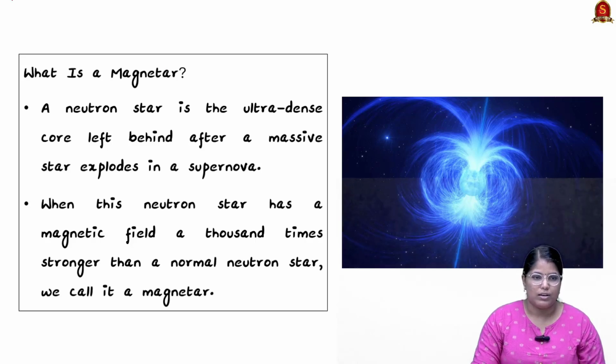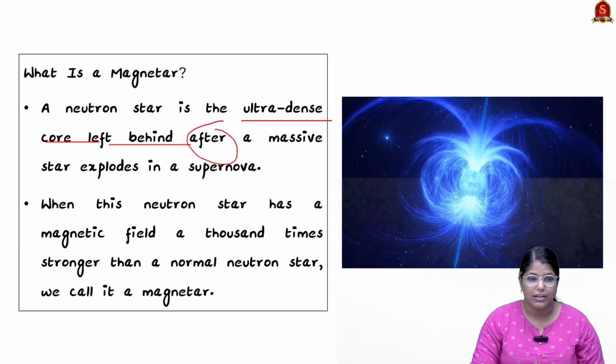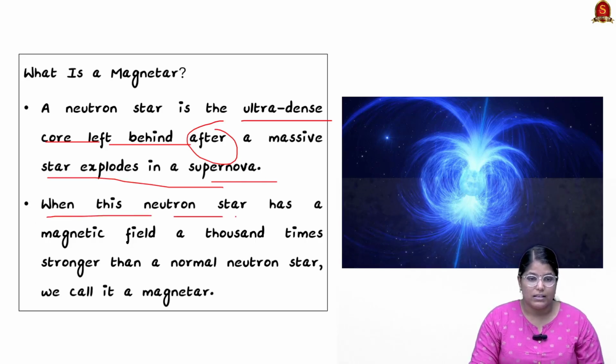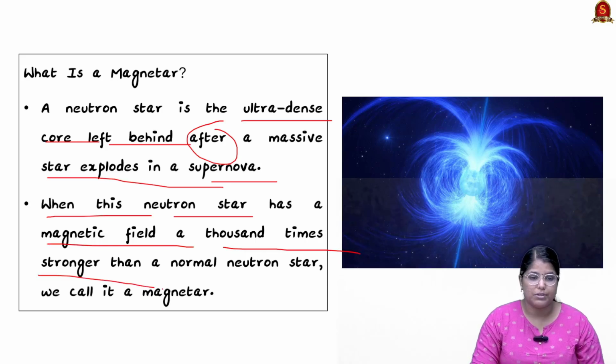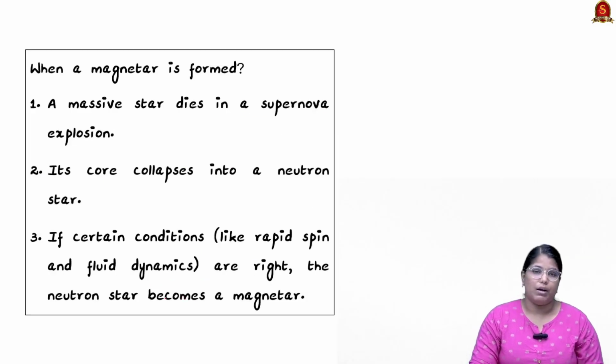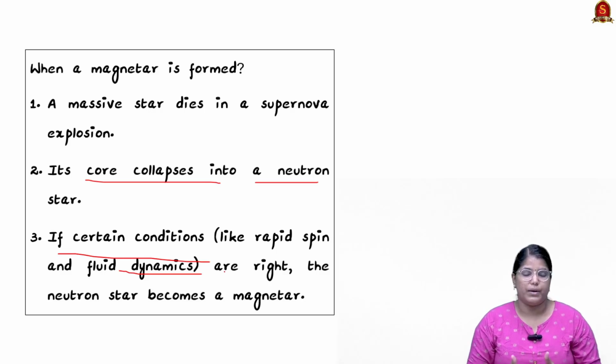Here you can see the actual definition of it. A neutron star is the ultra dense core left behind after a massive star explodes in a supernova. So when this neutron star has a magnetic field 1,000 times stronger than a normal neutron star, we call it a magnetar. Having seen that, we have to look into when magnetars are formed. As I said, when a massive star dies in a supernova explosion, or when the core collapses into a neutron star, it happens. Or if certain conditions, like a rapid spin as well as fluid dynamics, are favorable, then magnetars can be formed.